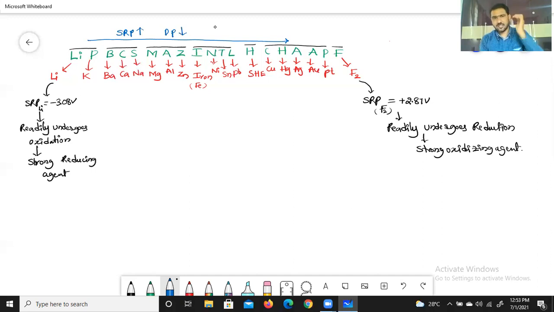Later we will discuss the discharge potential. So coming to left to right, SRP increases. As I told, reactivity is inversely proportional to SRP.